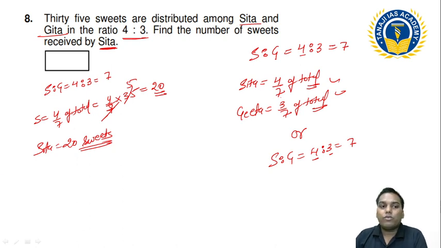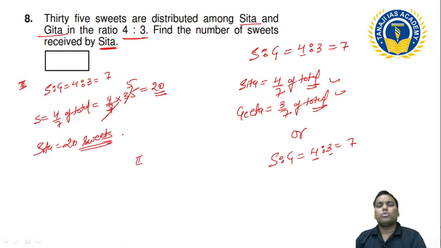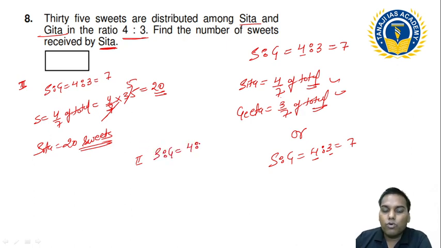What can be the other way of this? Both are the same. Okay. Do not worry about whether to do the first one or the second one. You can understand both ways and you can use any of the methods. There is not an issue. This is 4:3. Total is 7. So can I say this 7 is equal to 35 sweets?